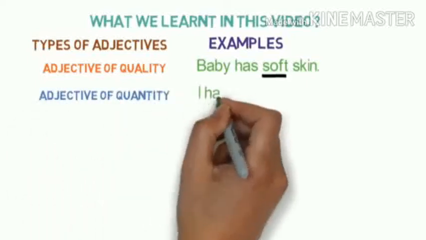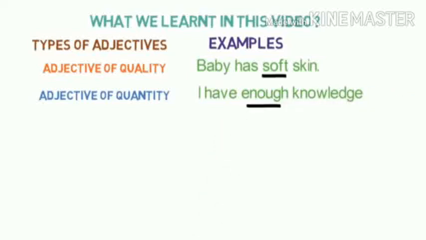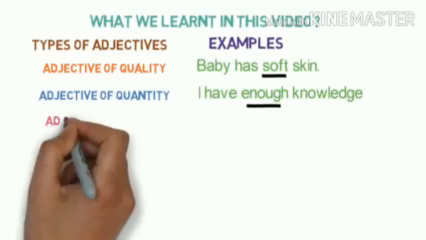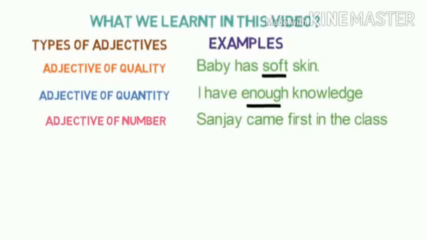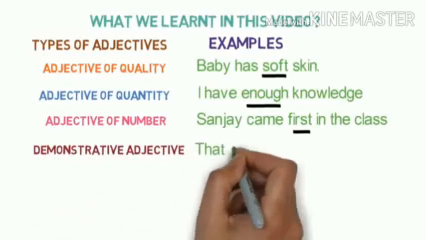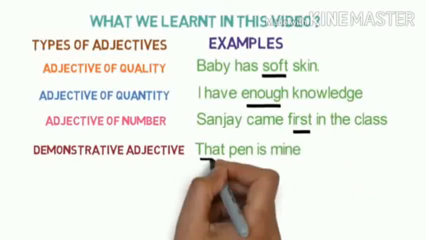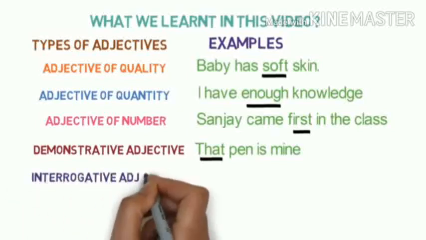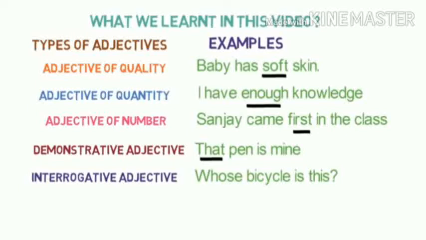Types of adjectives. Adjectives of quality speak about the quality of the noun. For example, "The baby has soft skin." What is the quality of the skin of the baby? Soft. Since it is talking about quality, it is called an adjective of quality. Now adjectives of quantity. For example, "I have enough knowledge." The quantity here is enough, sufficient knowledge. So the noun is described with quantity, and it's called an adjective of quantity.